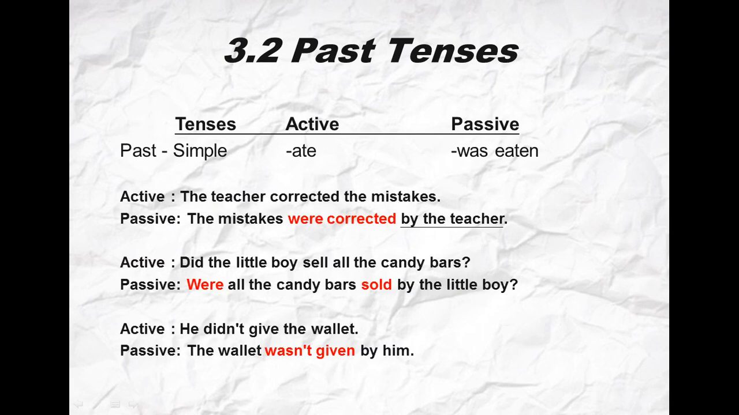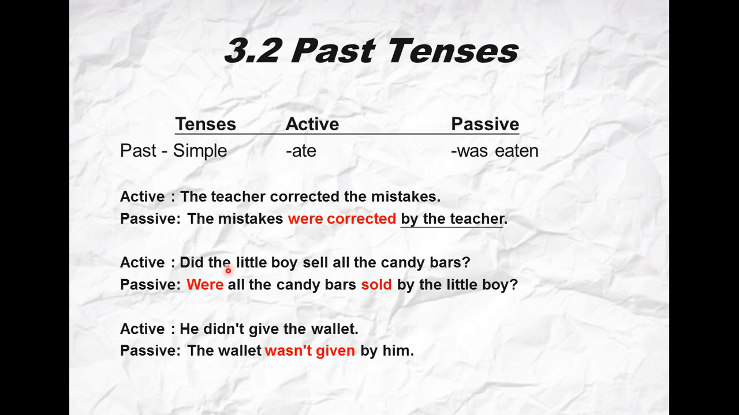And here also I have some examples for you to clarify the idea of converting from active to passive. The teacher corrected the mistakes. Here the mistakes were corrected by the teacher. Okay, so the mistakes here is in the plural form. So when you use the verb to be, make sure that you are using the correct form of the verb to be, which matches with the singular or the plural subject. And here also by the teacher, the prepositional phrase, it's optional to use or not unless he asked you to put it.